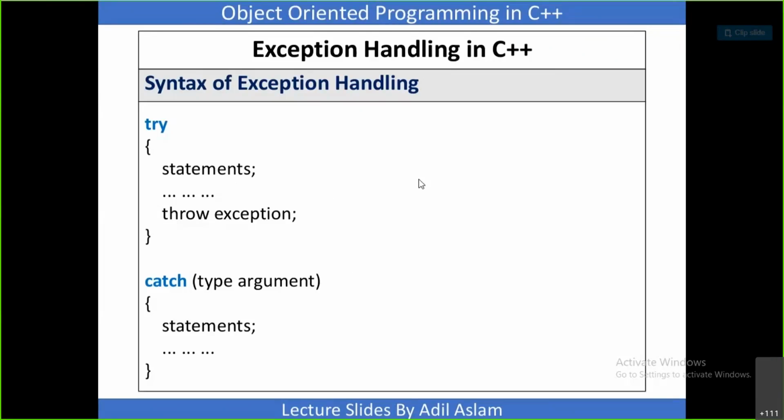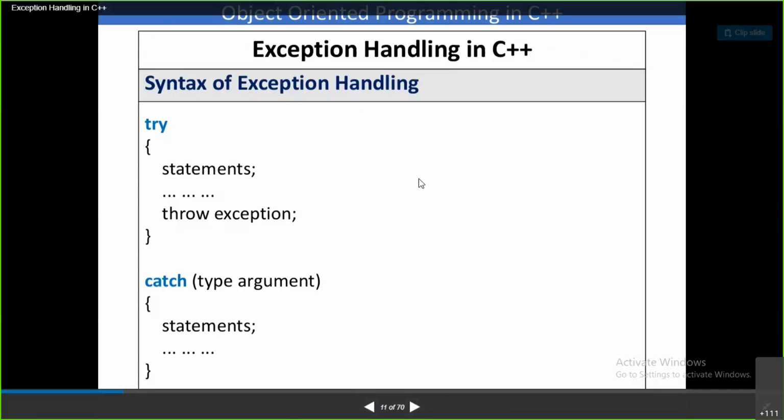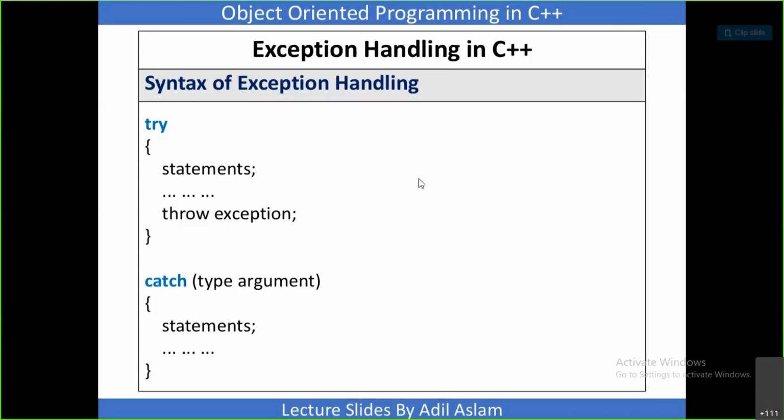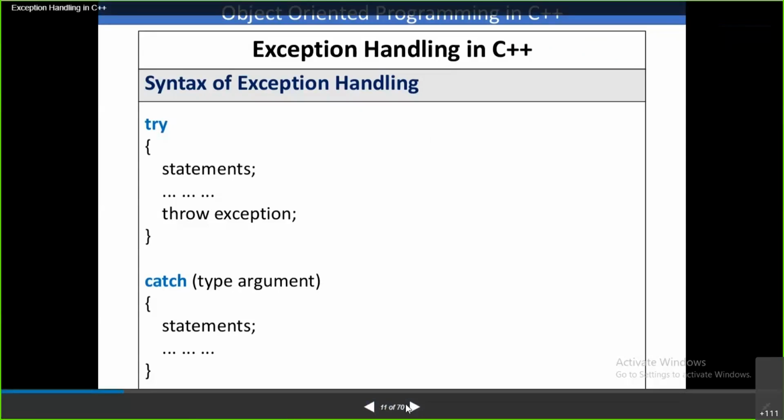If you see one simple example of how you are handling that particular situation using the try and catch block and the throw keyword, it will be very clear to you. By using throw, you are simply throwing that exception. Whatever exception you have thrown, you are catching by using the catch block, and you are writing the handling code here. Whatever you want to handle, based on that, you can handle your exception inside the catch block. See, control will move from throw directly to the catch block like this.